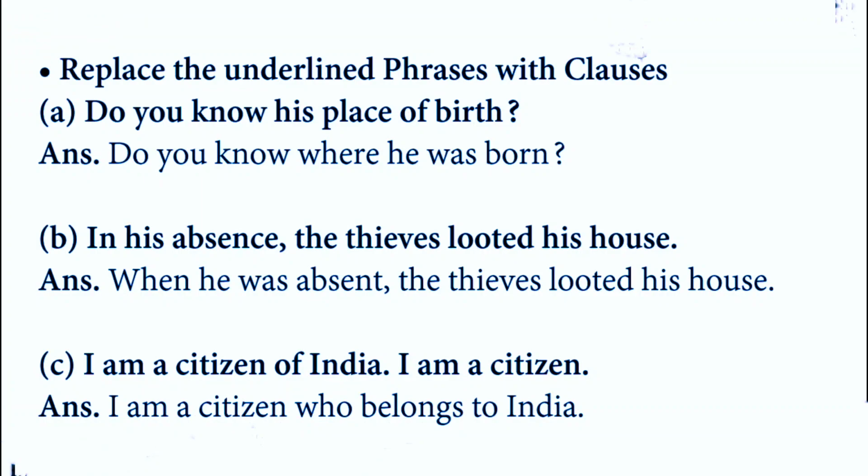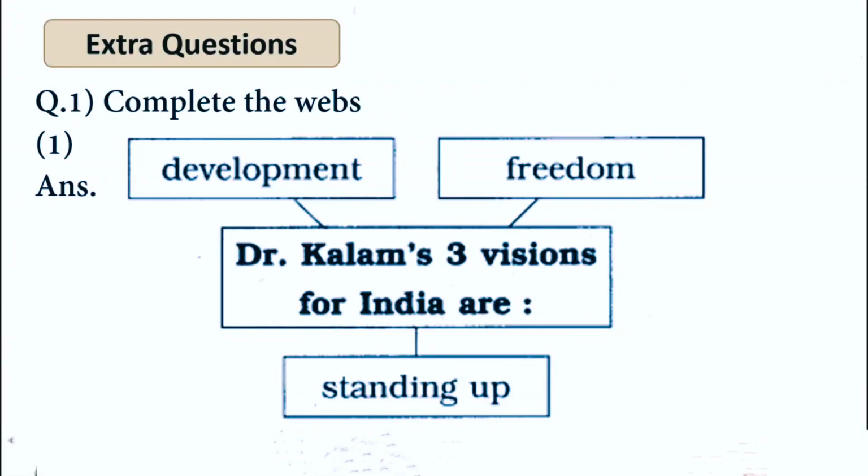Replace the underlined phrases with clauses. Do you know his place of birth? Do you know where he was born? In his absence, the thieves looted his house. When he was absent, the thief looted his house. I am a citizen of India. I am a citizen who belongs to India. Okay. Remember, in clauses, mostly we add the question types, that is where, when, what. This is the extra question.